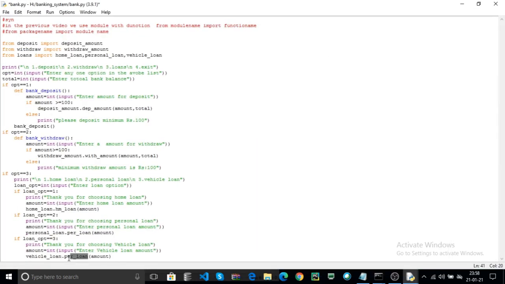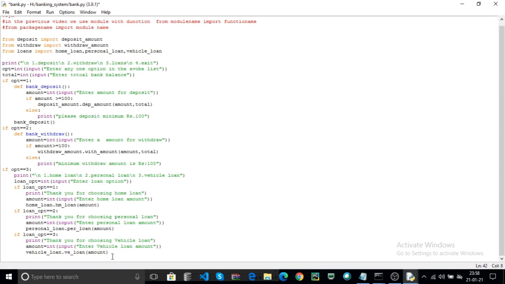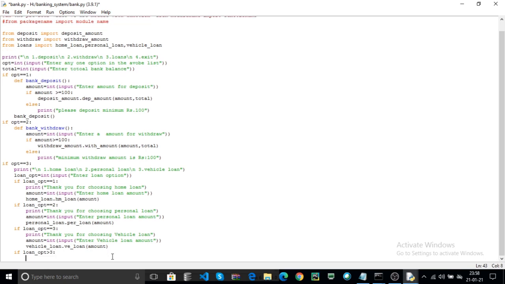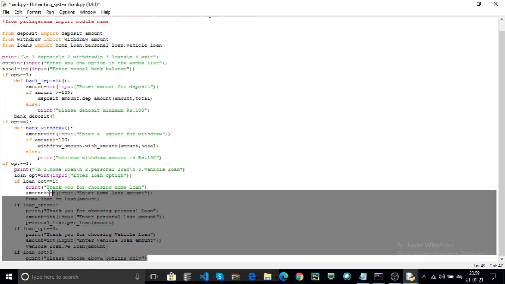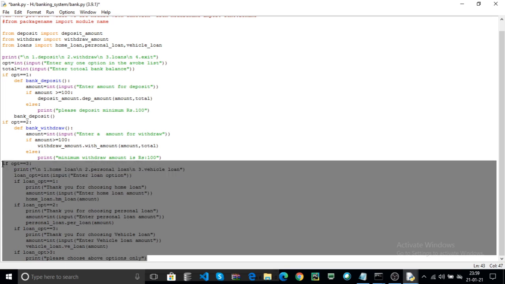Here the view_loan is the function. Now if your loan option is greater than 3, print a statement for better understanding: please choose the above options only. Now this is the only option; 3 is the loan types.